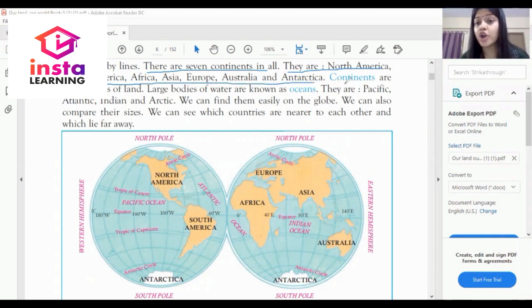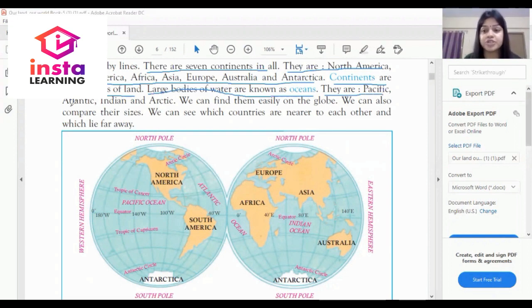Dear student, continents are large masses of land. What are continents? Continents are large masses of land. Large bodies of water are known as oceans. What are oceans? Large bodies of water are known as oceans. They are Pacific.